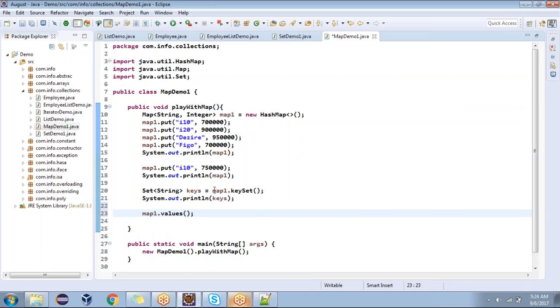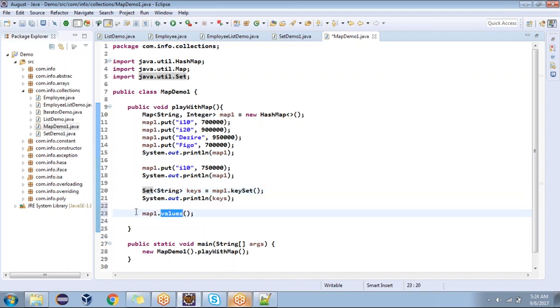Whenever you are returning the key set, what is the return type? List or set? Set. Can you guess why set here? Because set is unique. Set will not allow duplicate values. Yes, sir. Even keys are also not duplicated.